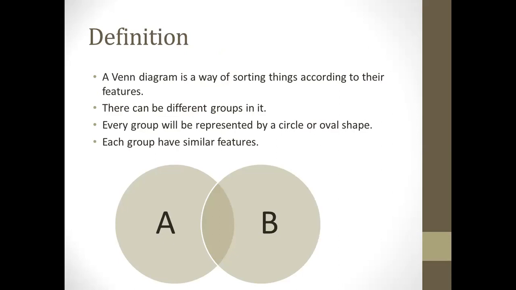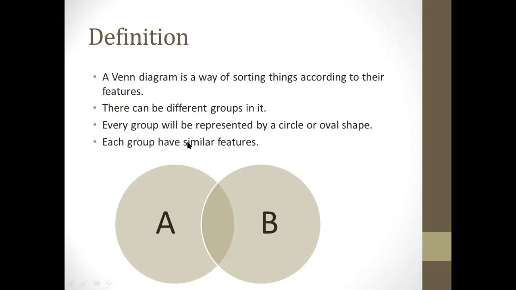So I can represent that data with the help of Venn diagram: in circle 1 there are the students who got A grade in sessional exam, and these are the students in B who got A grade in final exam. Obviously, there must be some students who got A grade in both the sessional exam and the final exam. So where we will write that, sir? We will write that in this area. This is the overlapping area.